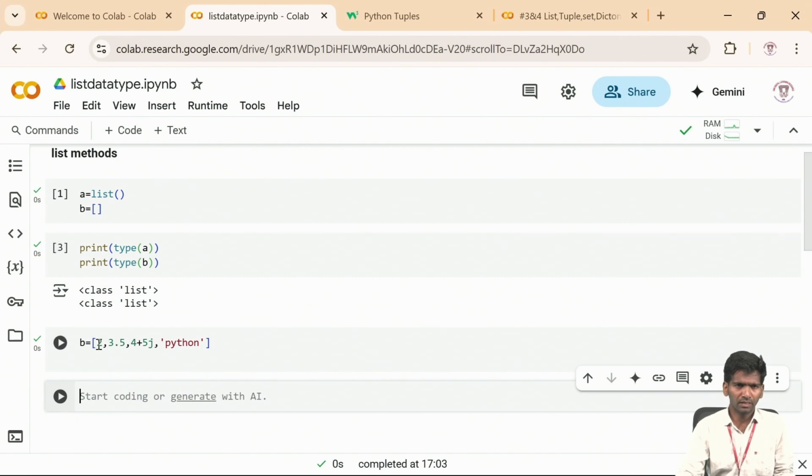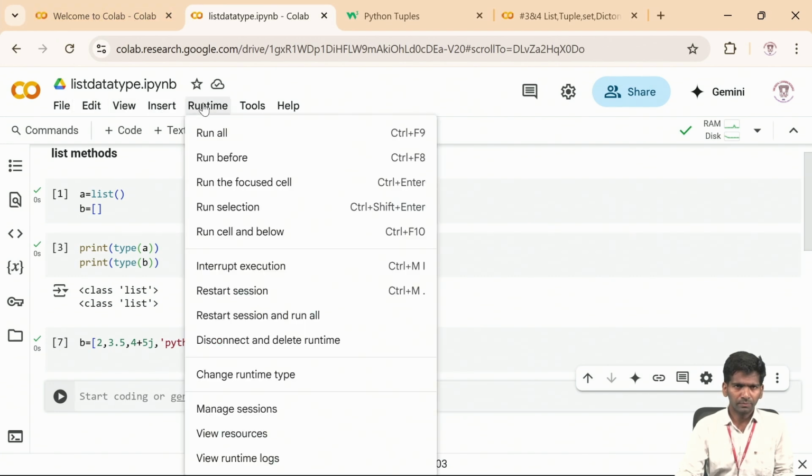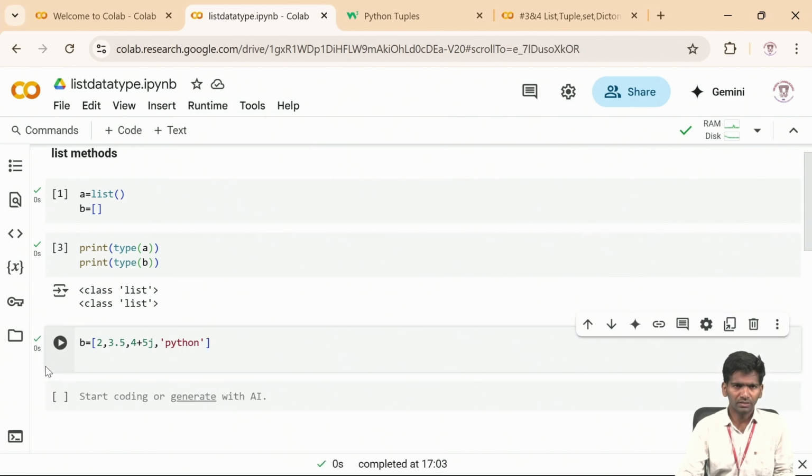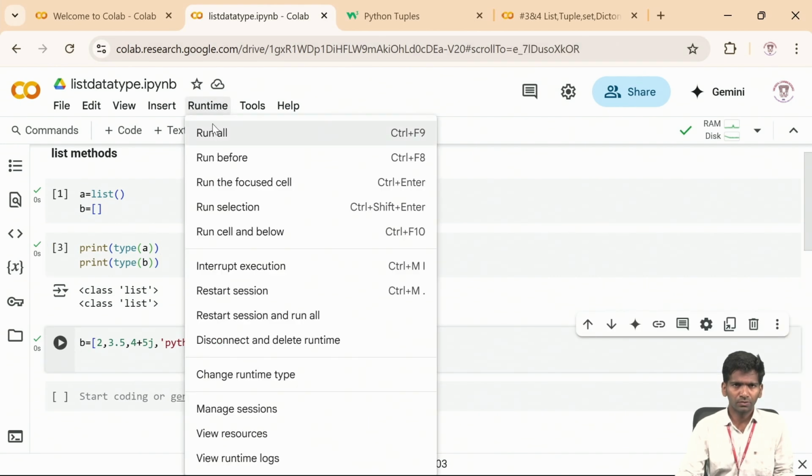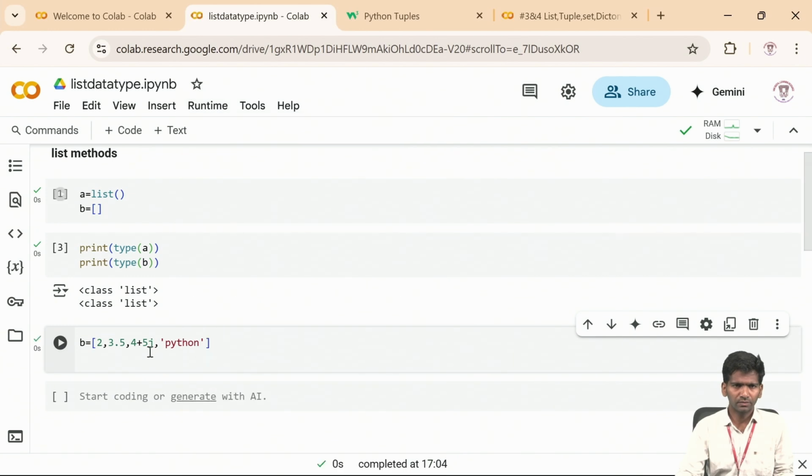That means this cell is executed. The other technique is to go to Runtime, then Run selection. You can see this highlighted cell, which means this cell is selected. So you go to Runtime, Run selection, and it will run.